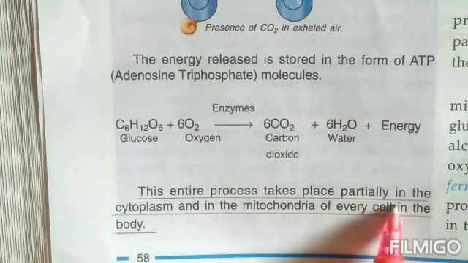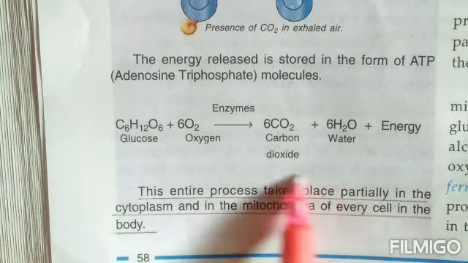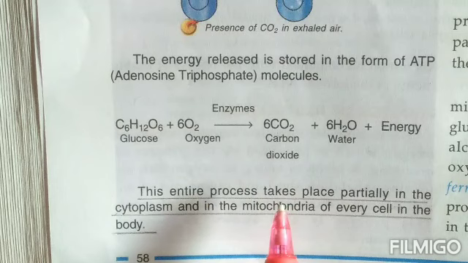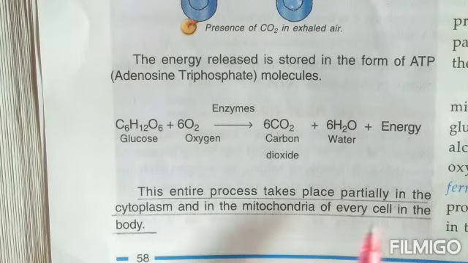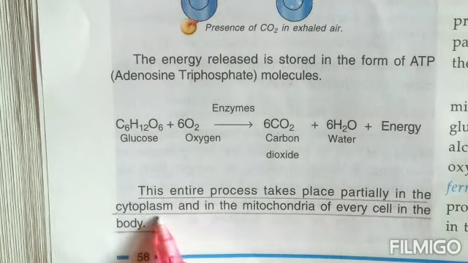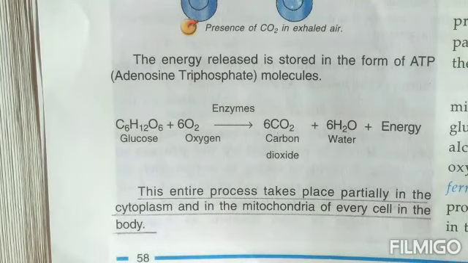Now, this is important, children, underline it: where exactly does respiration take place? I told you it takes place in every living cell of the organism, but exactly where in the cell, which part of the cell is concerned with respiration? So this gives you the answer. It takes place partially, meaning some part of it takes place in the cytoplasm. Now, cytoplasm was the jelly-like fluid which is present in the cells, and in the mitochondria of every cell in the body.